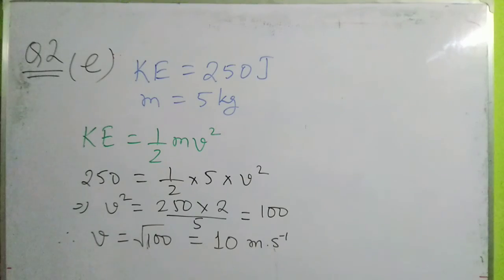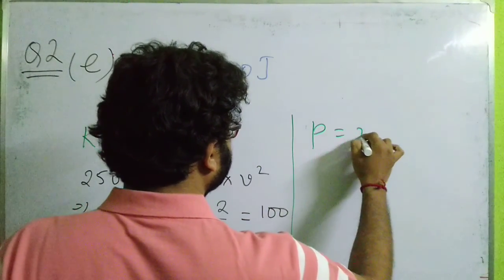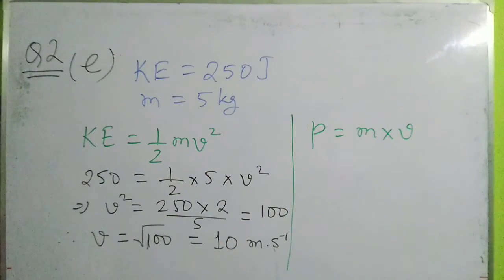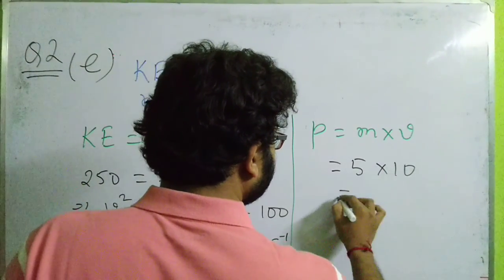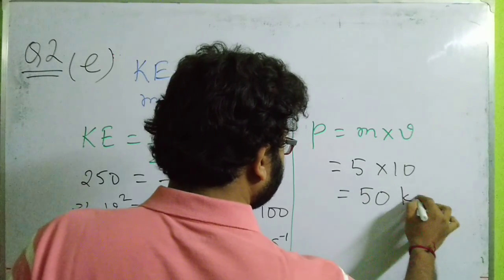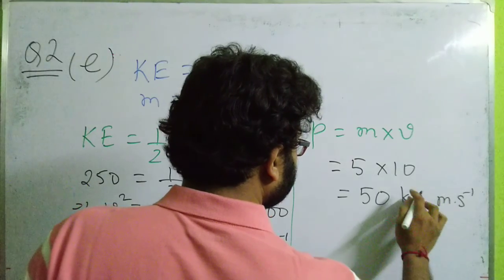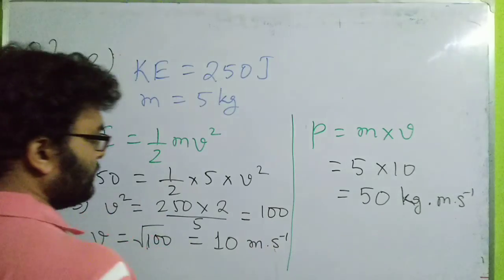And what will be the momentum? What is the formula for momentum? The formula for momentum is p equals mass into velocity. The mass has already been given as 5 kg, velocity is 10, so it turns out to be 50 kg meter per second. So this is the formula for momentum, and the calculation is like this.